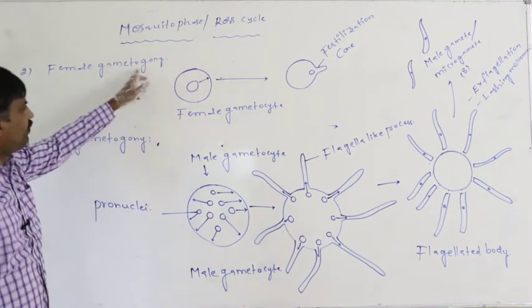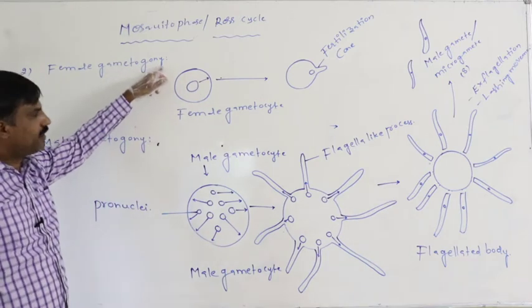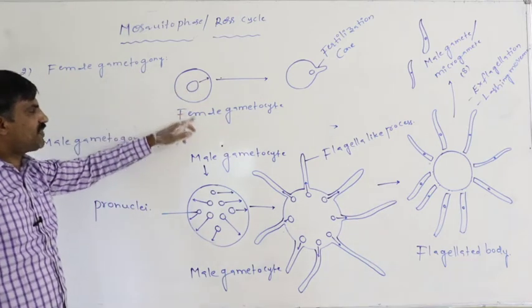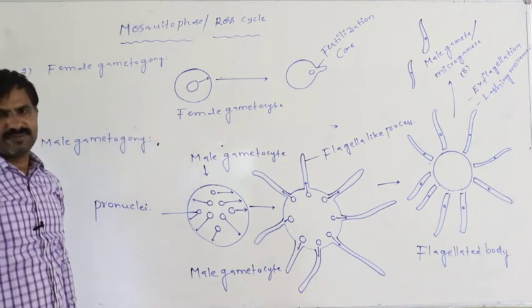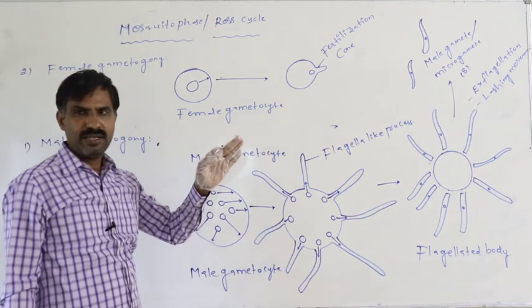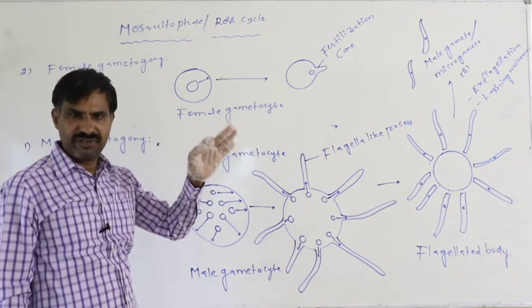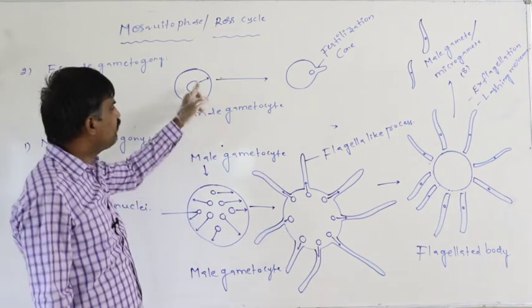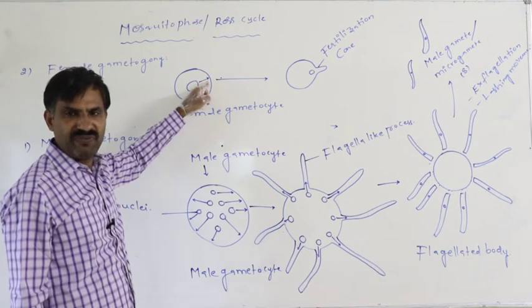Means in the case of the female gametogamy, the nucleus which is present in the female gametocyte may not undergo division, may not undergo mitotic division, simply it moves to the peripheral region.